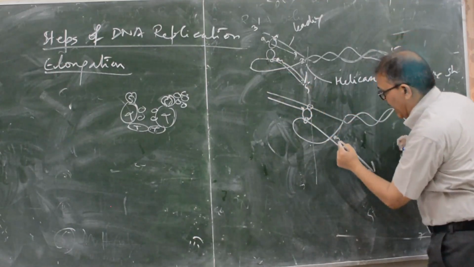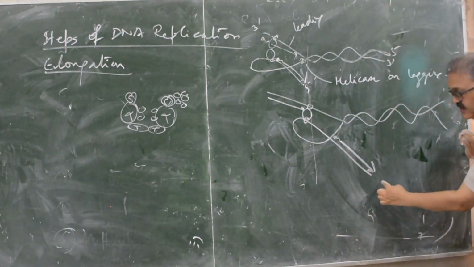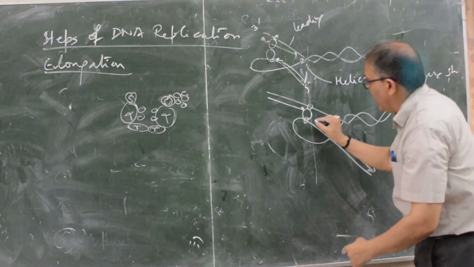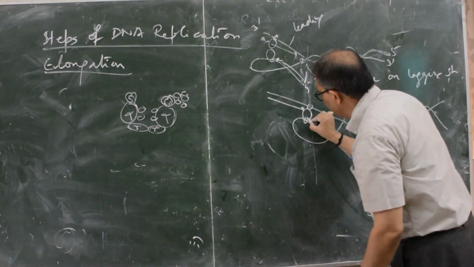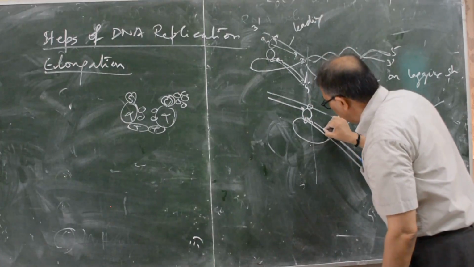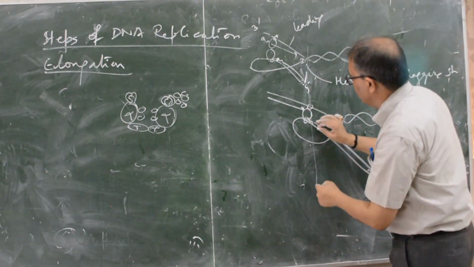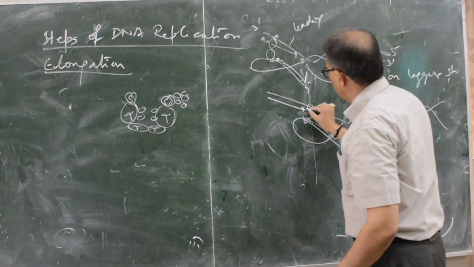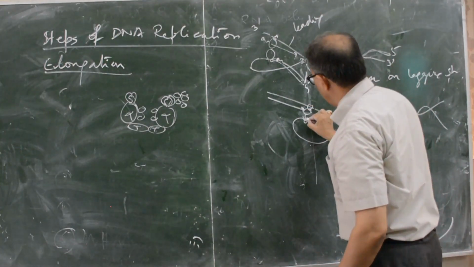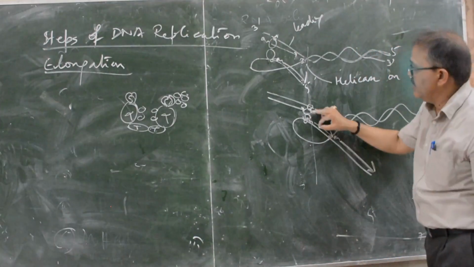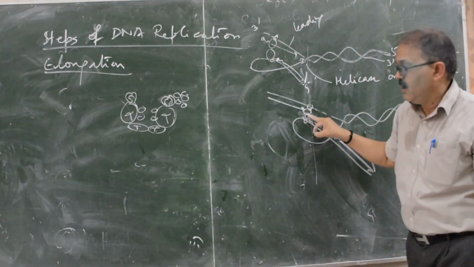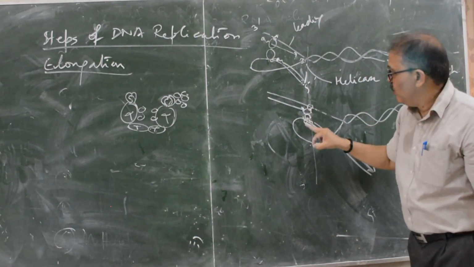Then the lagging strand will move in this direction. And now the primase enzyme makes RNA primers, and again DNA polymerase 3 has two core enzymes, one core enzyme for the leading strand, one core enzyme for the lagging strand.